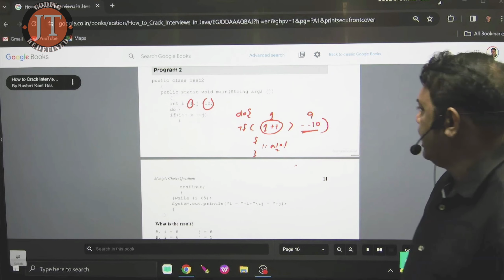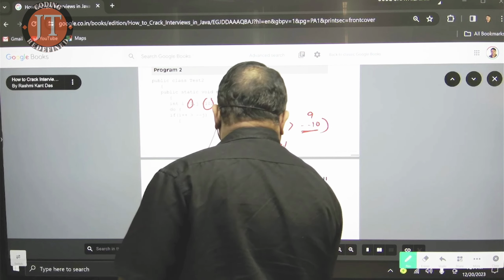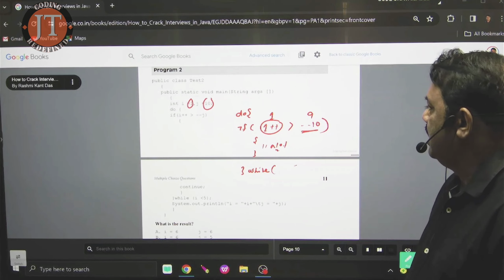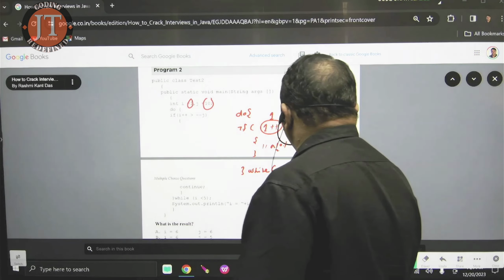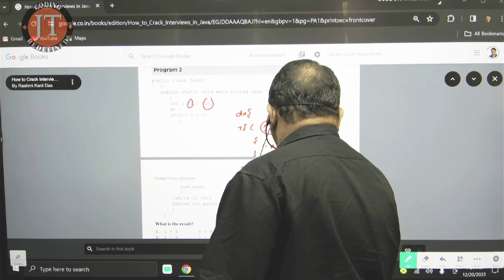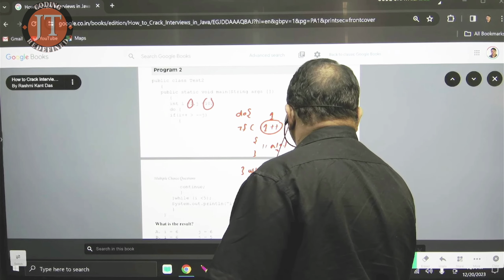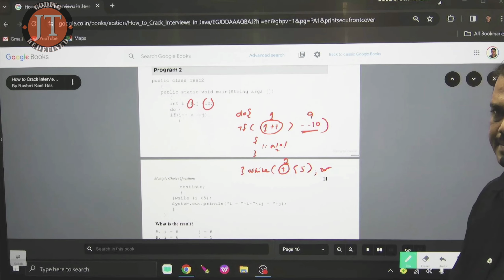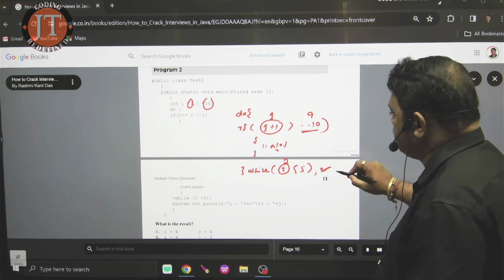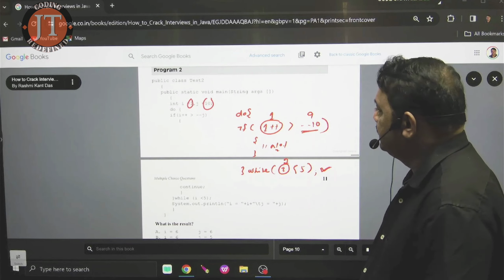If the condition is not executed, which block does it enter? That is the while block. Here you see. Now what is the value of i? The i value here is 1, but when it moves here, the i value is 2. Now 2 is less than 5. Is your condition satisfied or not satisfied? Satisfied. When the condition is satisfied, it moves to another block, that is the do block.